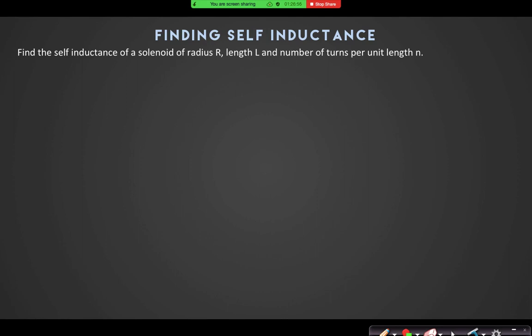Now, how do we calculate the self-inductance of a coil? How do I find the self-inductance? There are two methods. Method 1: if there is a coil, you send a current I, you find the flux phi, and you relate that flux as equal to L into I. So L equals phi by I, yes or no?